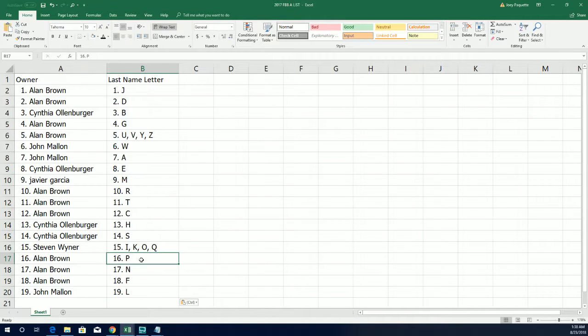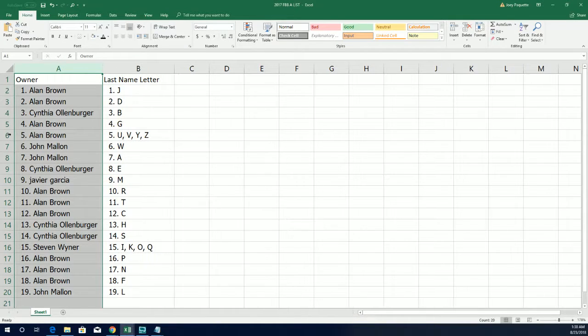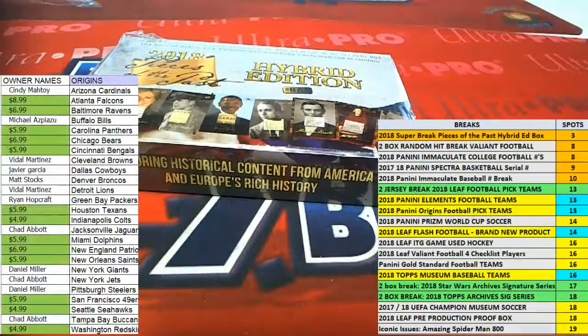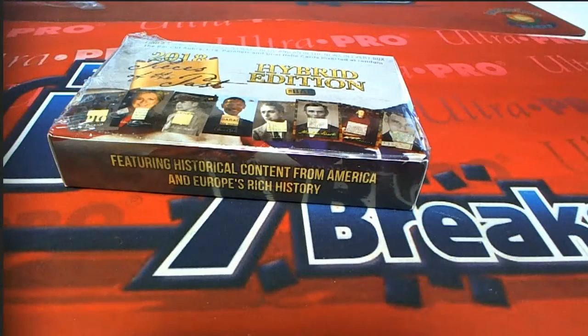And as we stack the lists up, now you can see which letter that you have. It could be P for Presley. It could be any number of things that we've seen. John F. Kennedy. We've seen Dwight Eisenhower. We've seen all kinds of stuff, and we're going to see some more of it right now. So good luck, everybody, in the break. Let's get a big item.